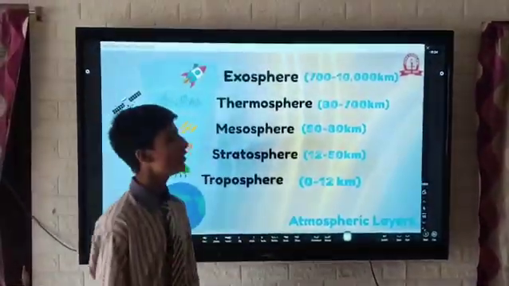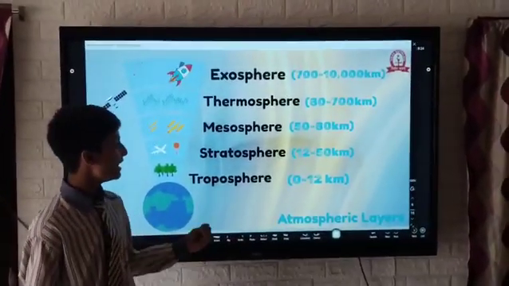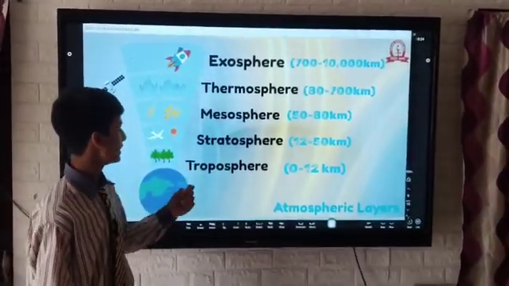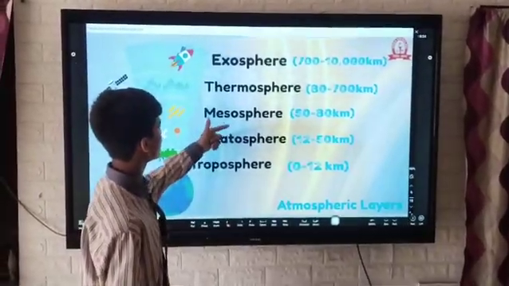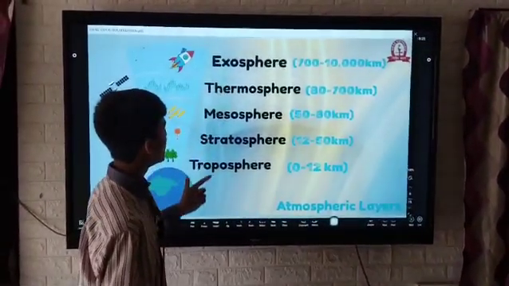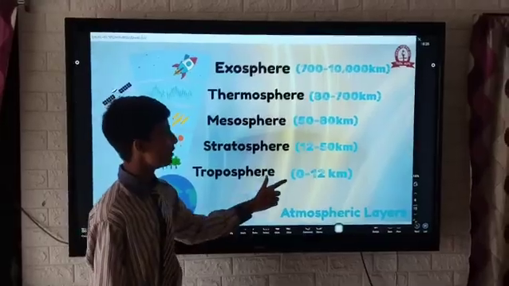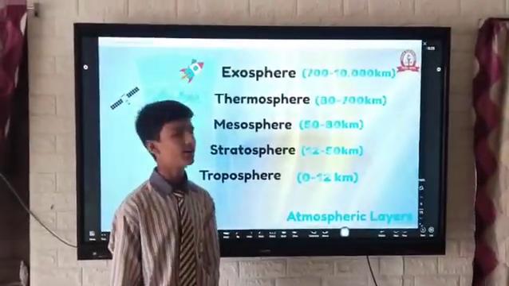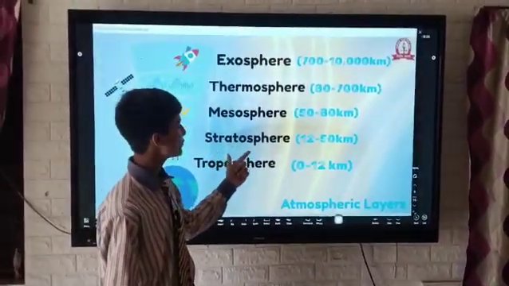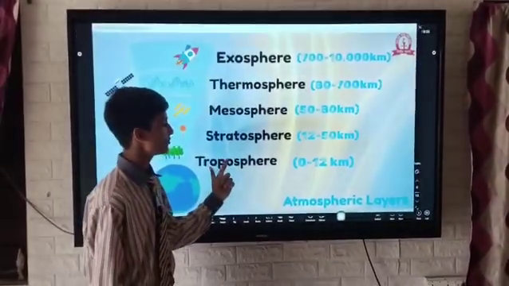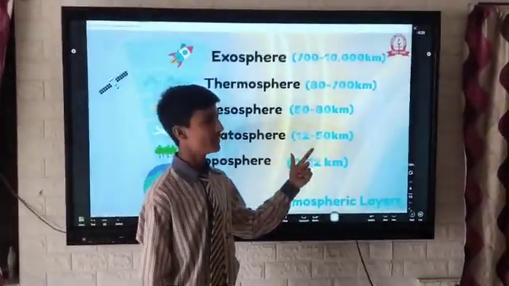Now, the layers of the atmosphere. The atmosphere is divided into 5 layers: troposphere, stratosphere, mesosphere, thermosphere, and exosphere. The thickness of the troposphere is 0 to 12 km from the Earth's surface. Now, stratosphere, it is the second layer of the atmosphere which extends 12 to 50 km.